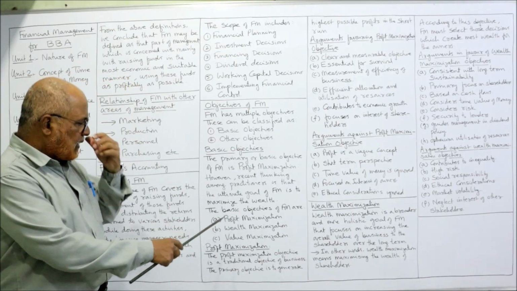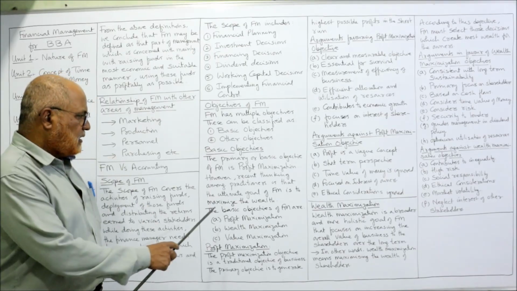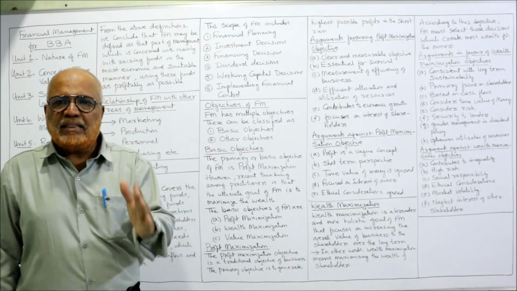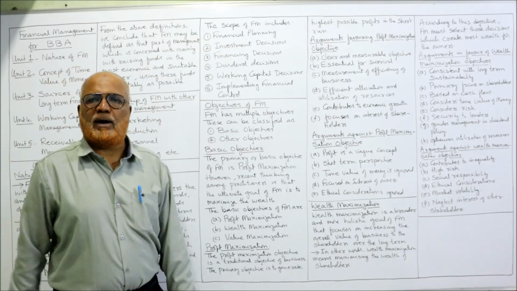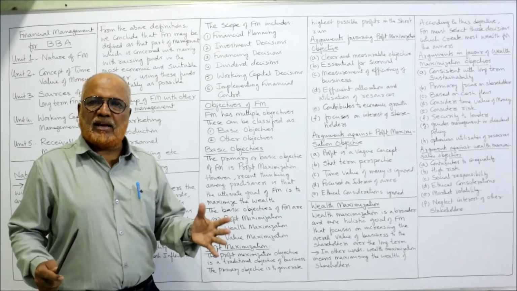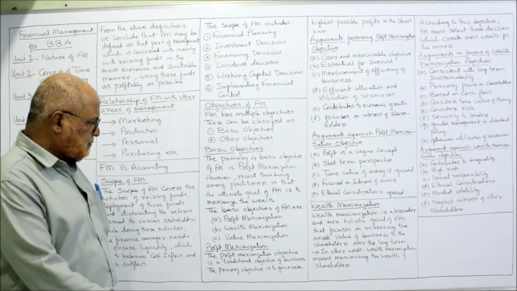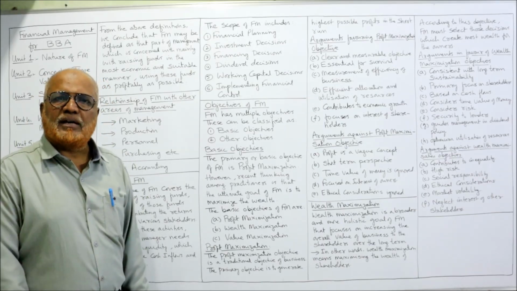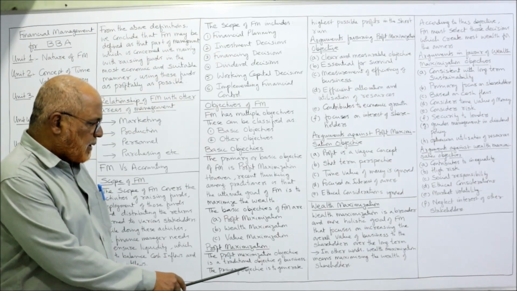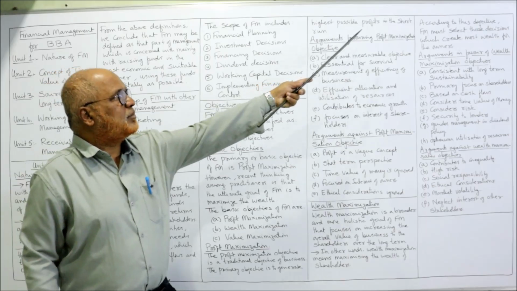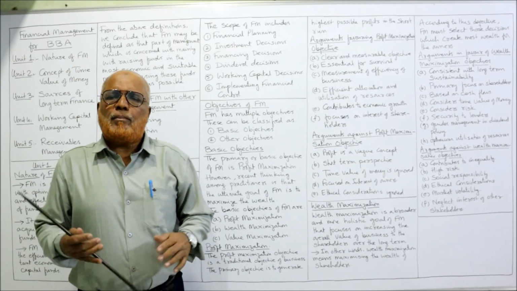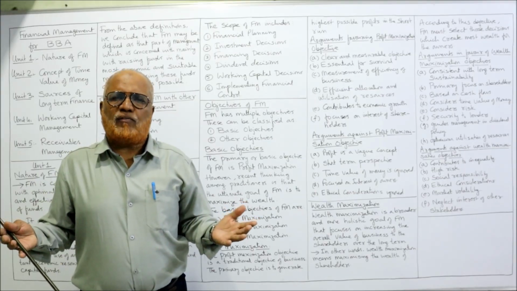Now the basic objectives of financial management are profit maximization, wealth maximization and value maximization. All three I am going to explain, and what the positive and negative points of every objective are. First one, profit maximization. The profit maximization objective is the traditional objective of business. The primary objective is to generate the highest possible profit in the short term. Normally, every businessman says, my objective is to maximize the profit.